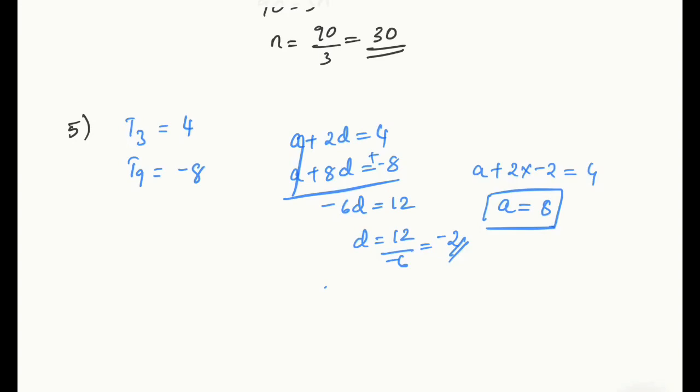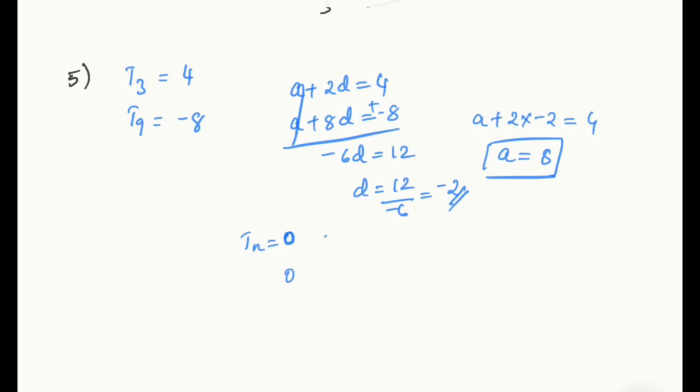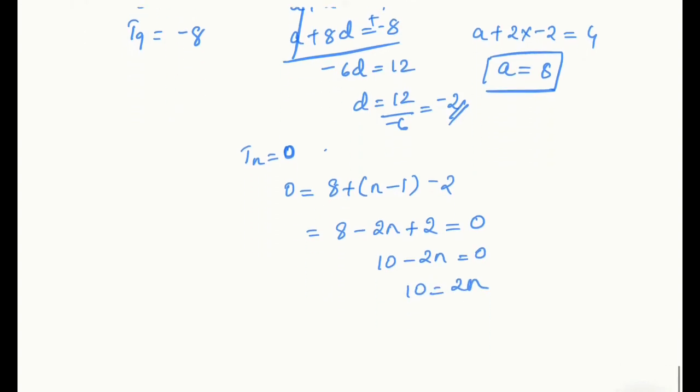So which term of it will be 0 in the series? Let me consider Tn is equal to 0, so we can find the n for it. So what do we get? 0 equals 8 plus n minus 1 into minus 2. 8 minus 2n plus 2 equals 0. So 8 plus 2, 10 minus 2n is equal to 0. 10 is equal to 2n. So you get n is equal to 10 by 2, that is 5.